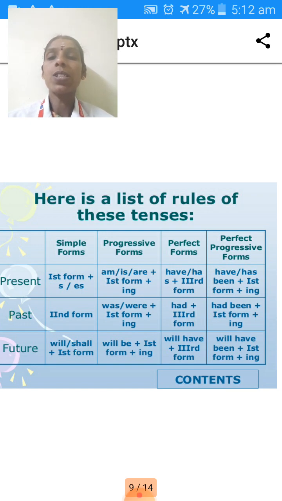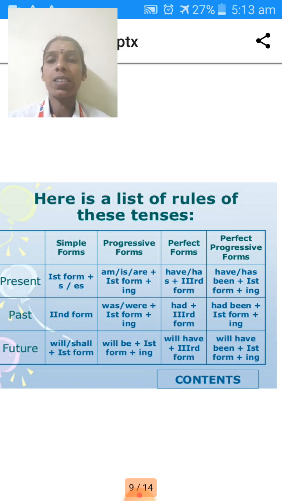Next, future: we use will or shall and the first form of the verb. Next one, will be: be we should use, and the fourth form of the verb. Here it is indicating the first form plus ing. First form of the verb means, for example, write. When you add ing, it becomes writing, like that. Will have plus the third form of the verb represents future perfect tense. And for the perfect progressive, we have will have been plus the ing form.